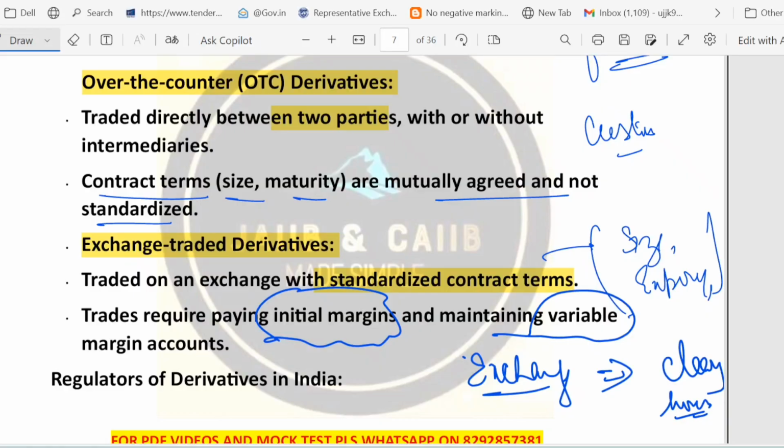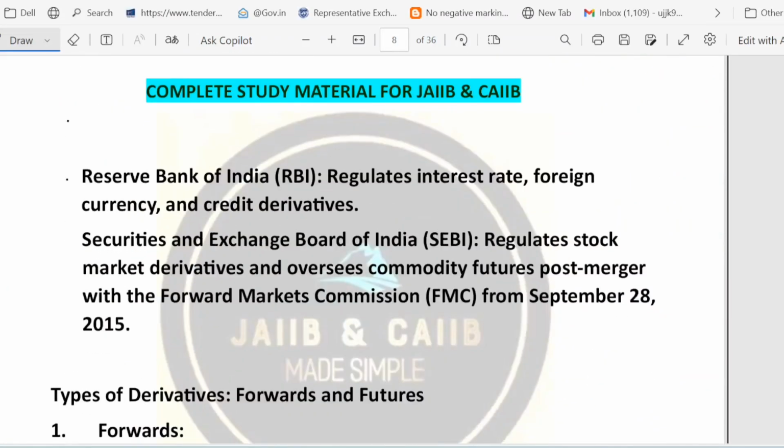In the case of OTC, there is nothing like a clearing house. So that's why counterparty risk is higher in this case. In India, markets and regulations are closely watched by bodies like SEBI and RBI, and trades happen on the regulated exchange, right? Please remember it.